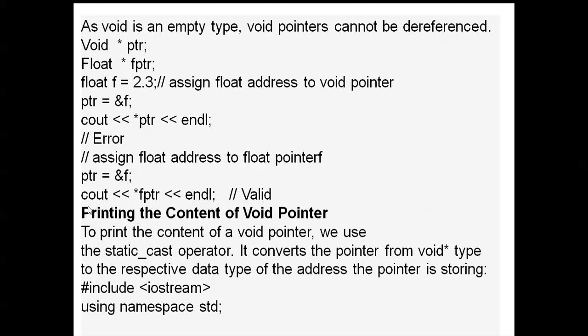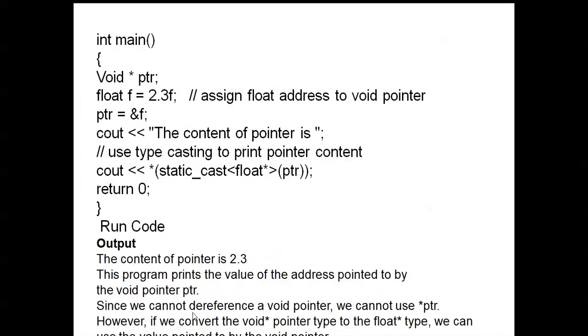Printing the content of a void pointer: to print the content of a void pointer, we use the static_cast operator. It converts the pointer from void type to the respective data type of the address. #include <iostream>, using namespace std. The main function is there. After opening braces, void *ptr, then float f = 2.3f, ptr = &f.